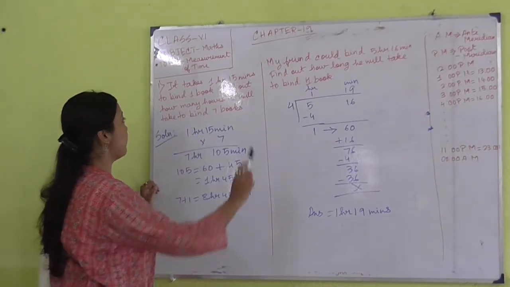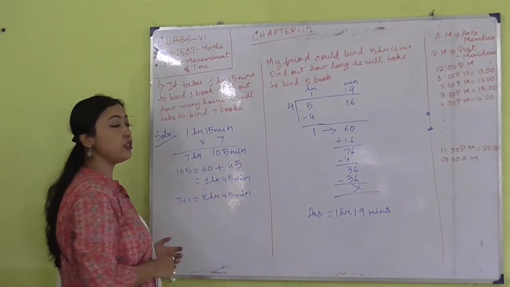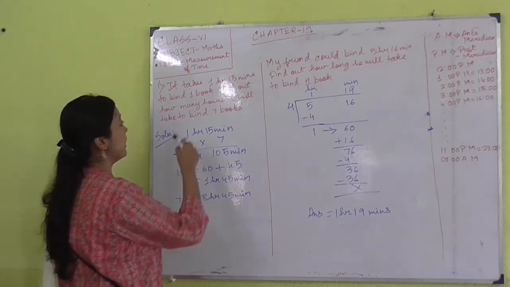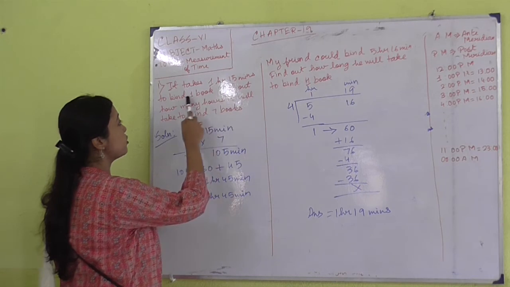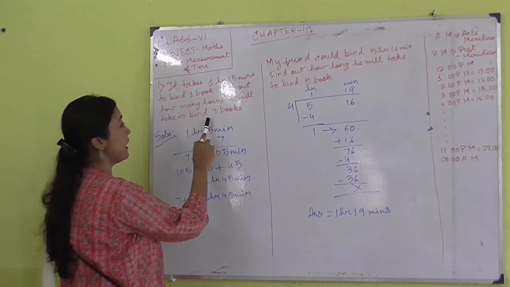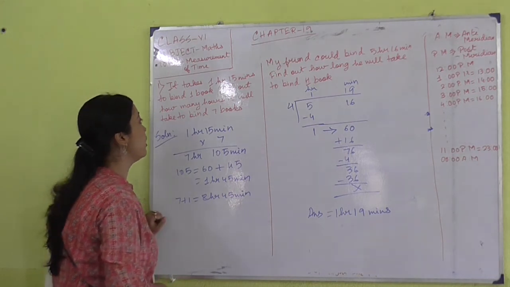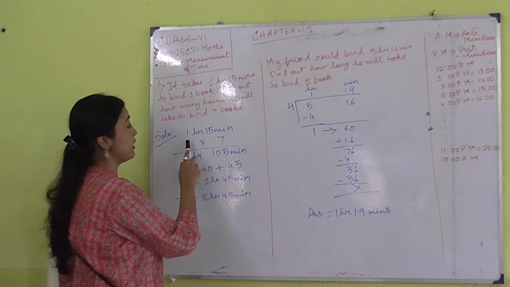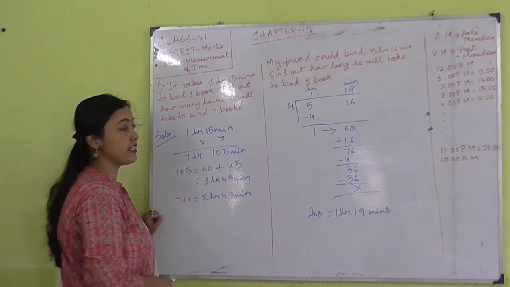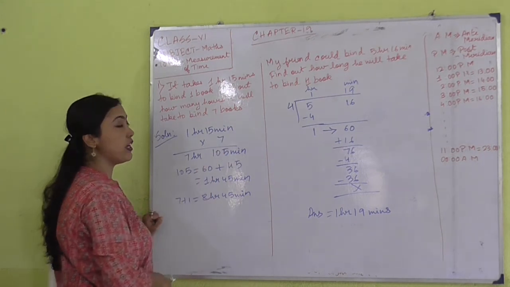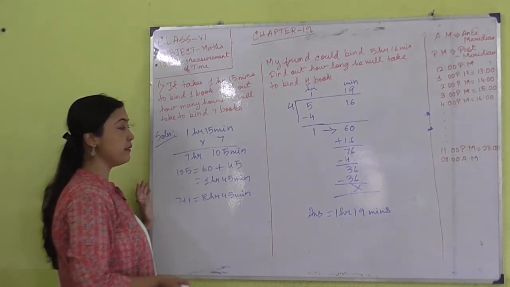The next problem is given. Now I will show you some problems of multiplication and division. It has been given that it takes 1 hour 15 minutes to bind one book. Find out how many hours it will take to bind 7 books. So in order to bind one book, 1 hour 15 minutes has been taken. How much time will it take to bind 7 books? What you have to do is simply multiply.